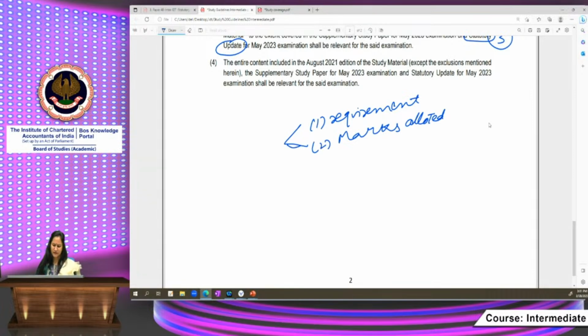I can just say a few things, touching upon, for example, exemptions from GST. I'm giving you a small example because generally we get a computational question which involves a few entries pertaining to exemption notification as well.